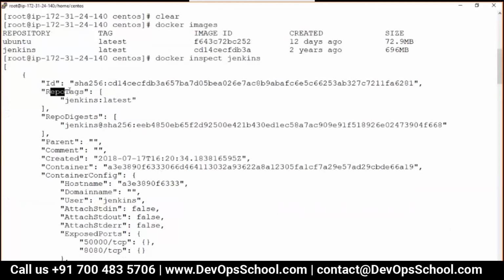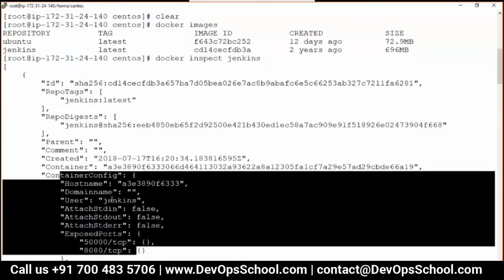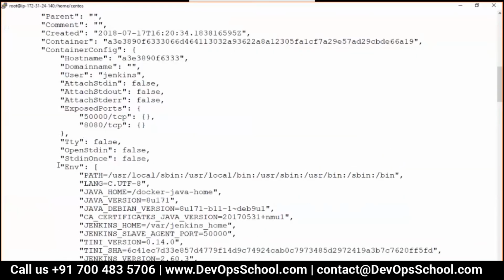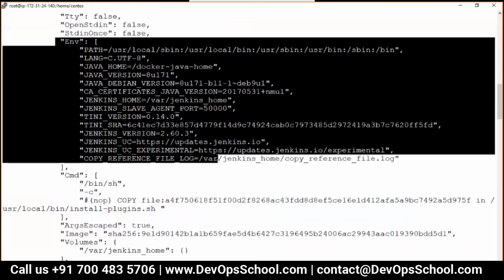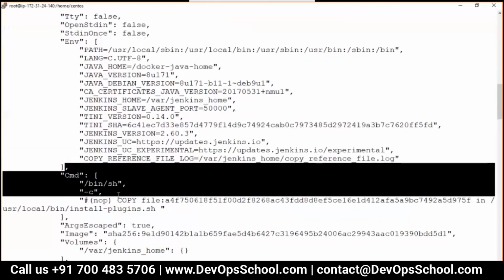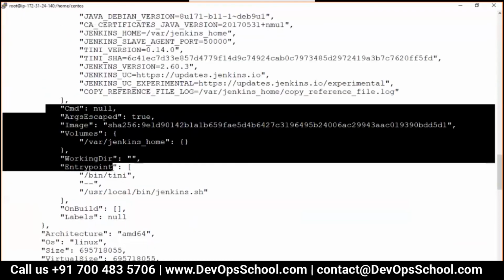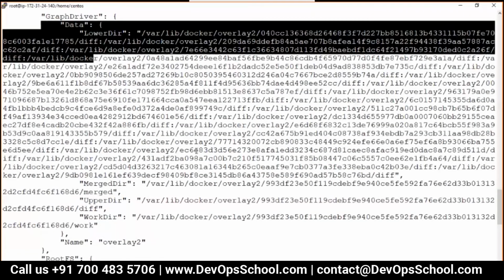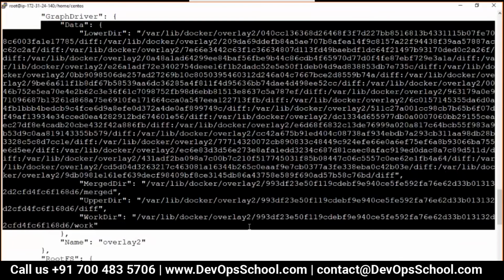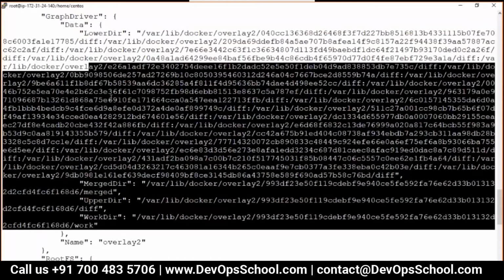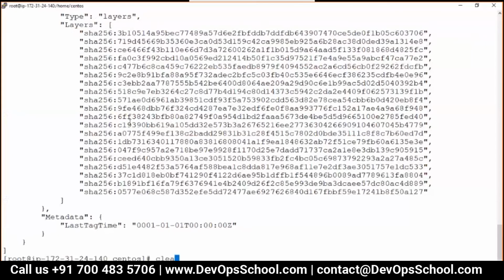ID, repo tag, repo digest, parent. These are the configurations for container. These are the environment variables. Look at this, these are the command line. You should look at it and read it. As I said, you don't need to understand, you don't need to be a pro, but you just get to it, because you will understand everything slowly.